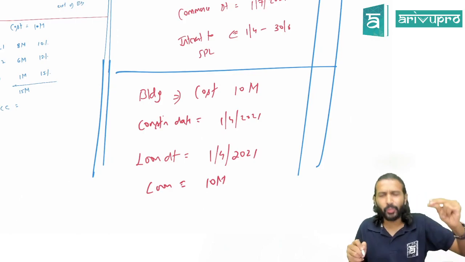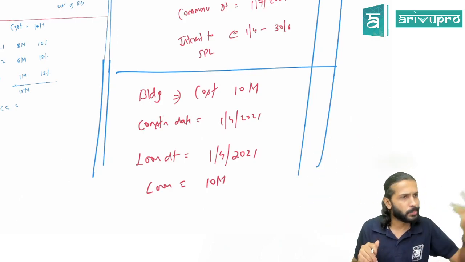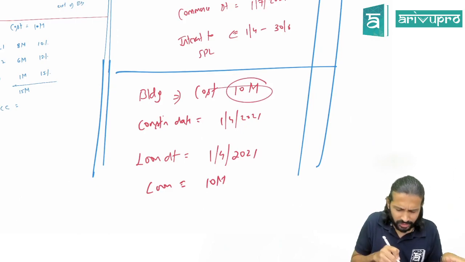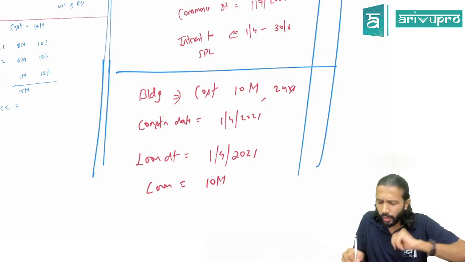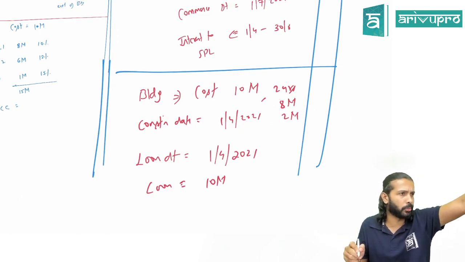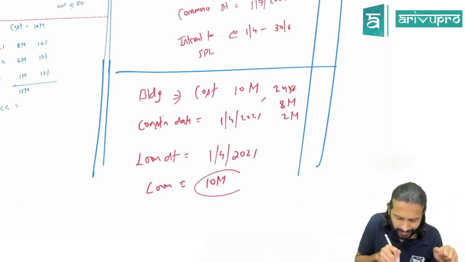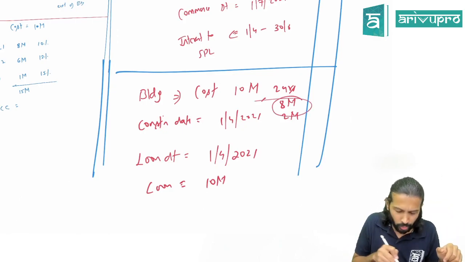Entire 10 million, will you spend it on day one, or will the spending be in stages? Spending will be in stages. Since the construction is for 2 years, let's assume in the first year you may require only 8 million, and the balance 2 million is spent in the second year. Bank gave you a loan of how much entirely? 10 million.